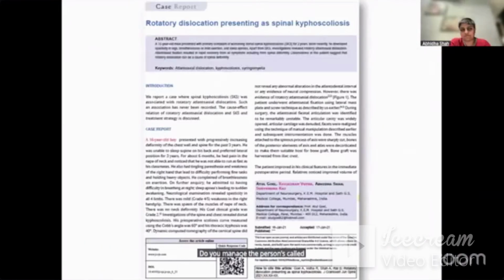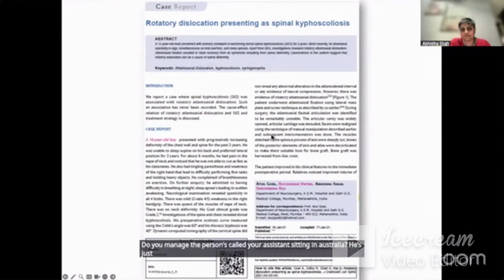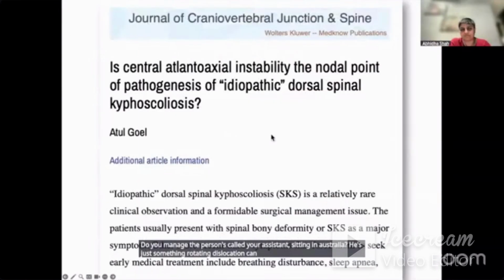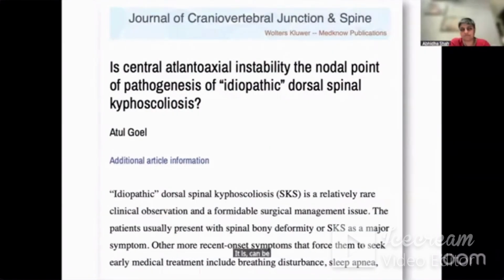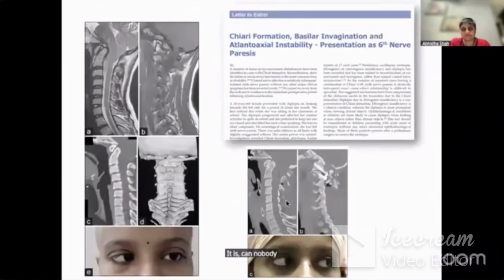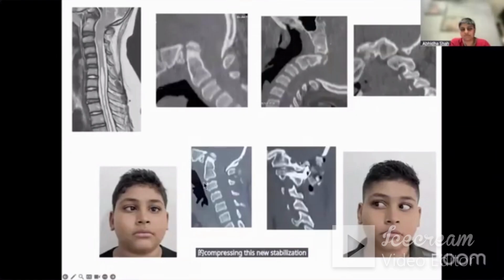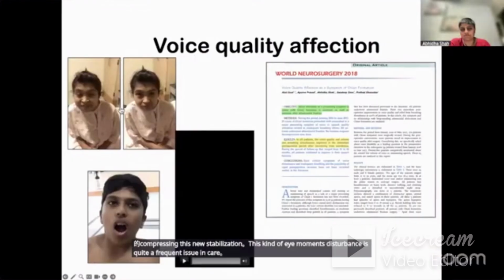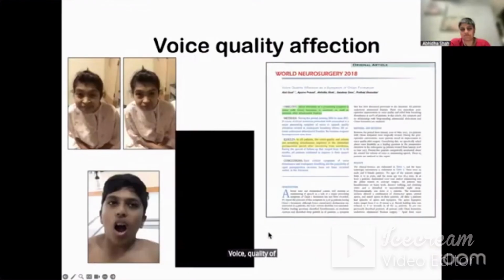Scoliosis and syringomyelia is a subject. Rotatory dislocation can be a cause of kyphoscoliosis. It can be idiopathic dorsoscoliosis. Nobody knows what is the treatment. Eye movement disturbance can be present due to Chiari malformation. There is no problem here. Don't start decompressing. This needs stabilization. This kind of eye movement disturbance is quite a frequent issue in Chiari. The voice quality affection, sleep apnea.